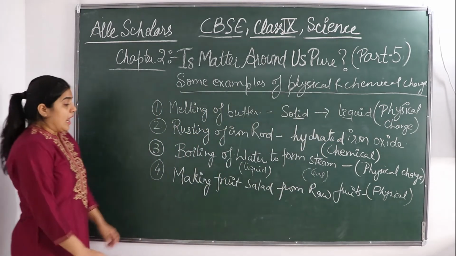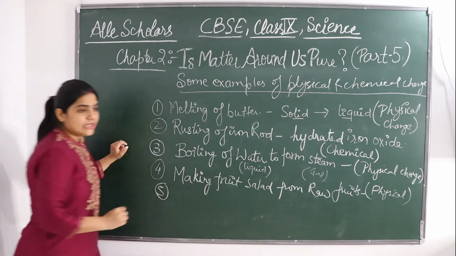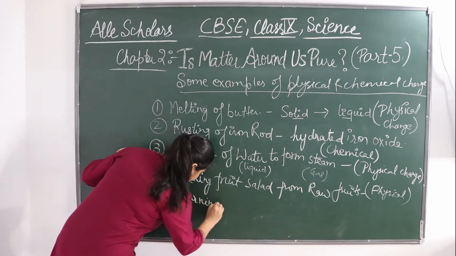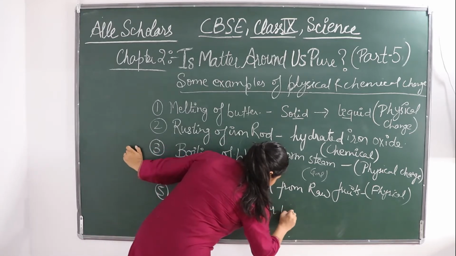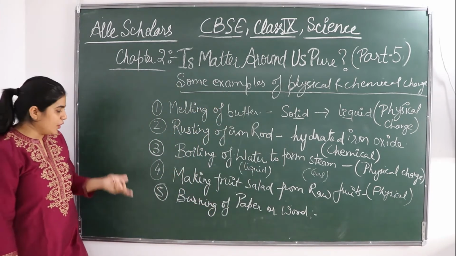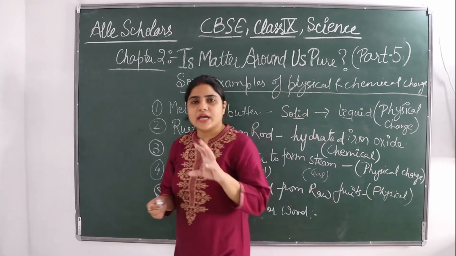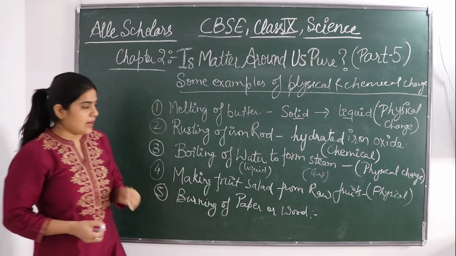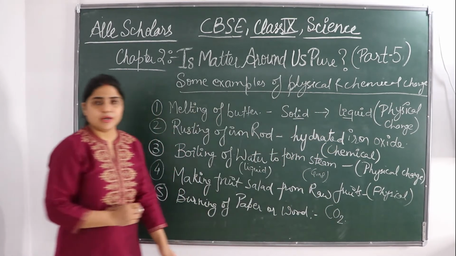Okay? Now one more example I will take. Burning of paper or wood. So what happens when you burn a paper or a wood? A new substance is formed which cannot be converted back. When you burn, carbon dioxide is released. CO2 gas, carbon dioxide gas is formed.